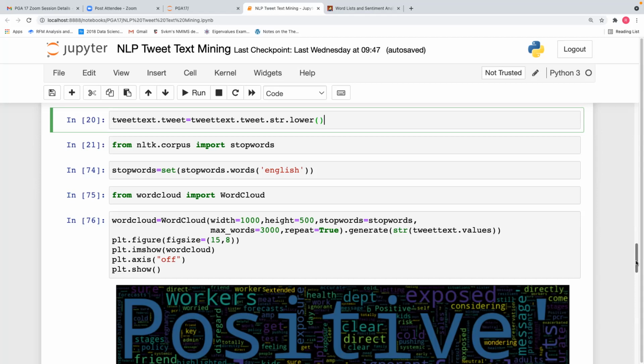Run the function again and do it. Now all of you getting the stop words? Sorry, the word cloud. Here in your word cloud, you have to add stop words is equal to stop words, max underscore words is equal to 3000, repeat is equal to true, dot generate string of tweet text dot values. So you all got the word cloud cleaned up with the words.